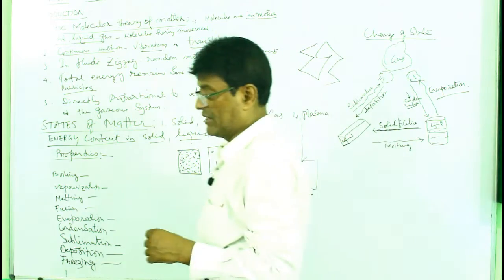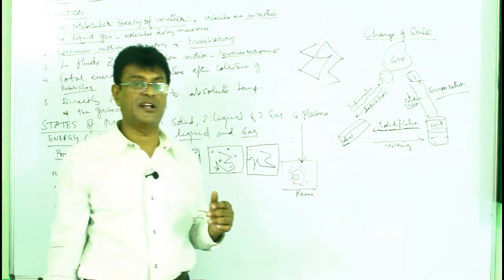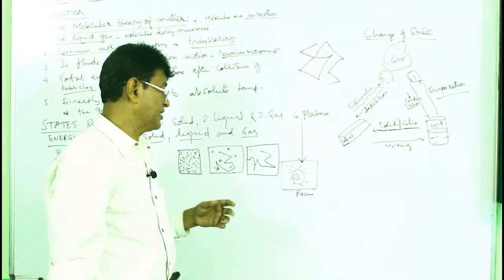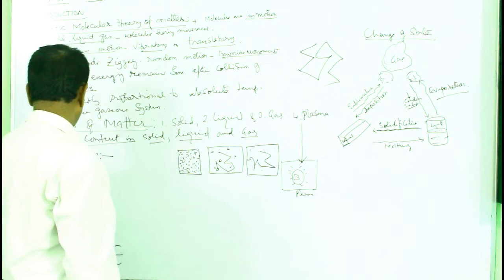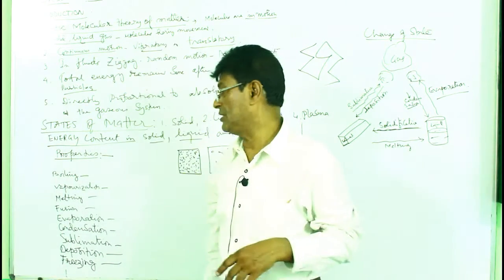Well, as for plasma, it is made of very, very fine particles. So the molecular force of attraction and all those will obviously be less, and they can move from one place to the other. Okay, some properties by which the changes happen.